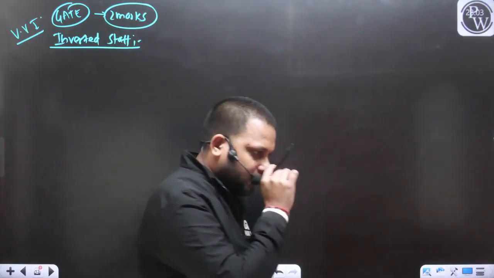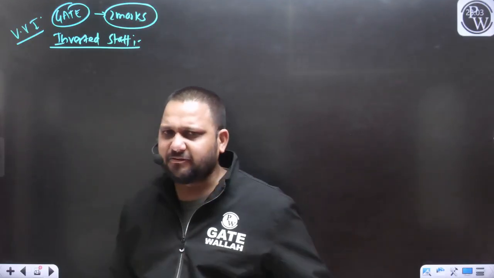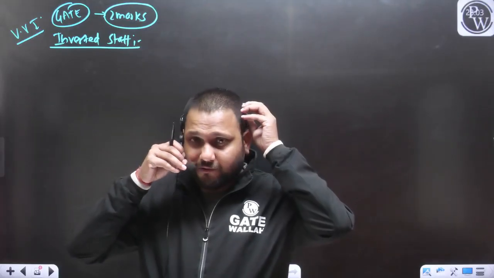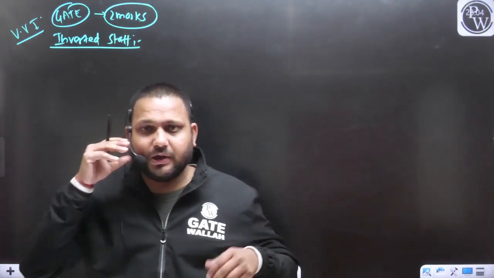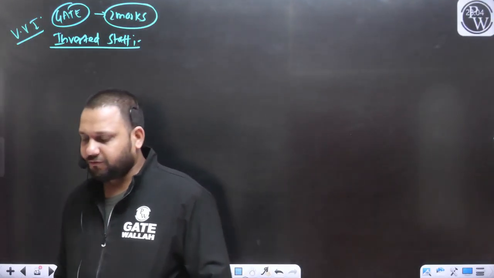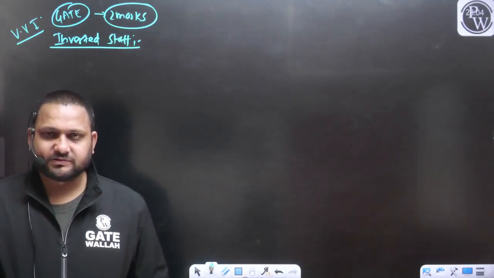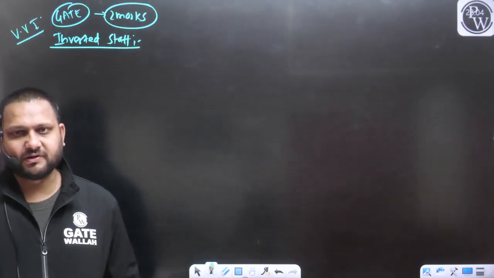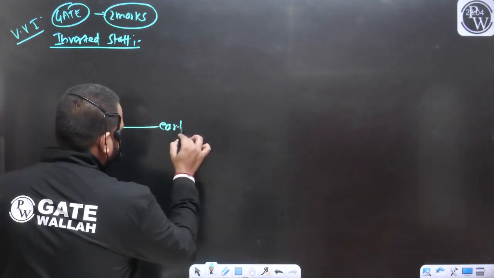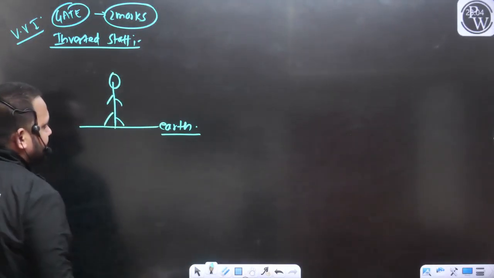Okay, so this was the concept, this is a very easy concept. Sir, is there any formula in this concept? No formula is required, and without a formula you can solve any problem related to the inverted staff. Sir, how? And what is the concept of this inverted staff? For example, this is the earth surface. Let's understand. For example, this is the earth surface and a person is standing like this.